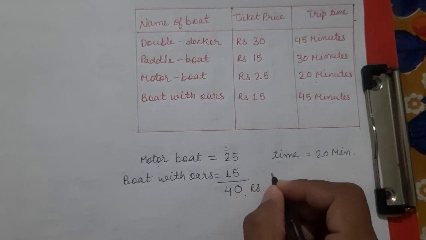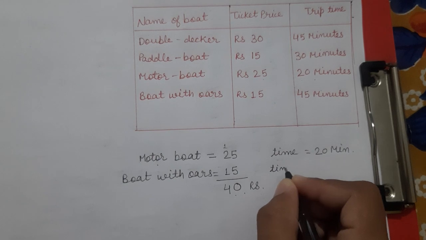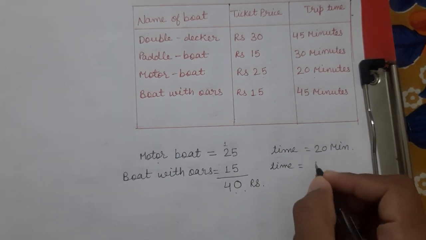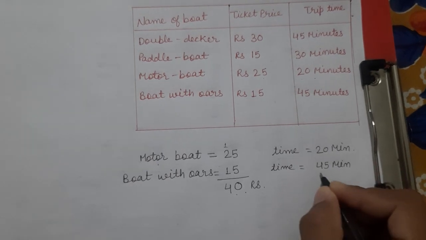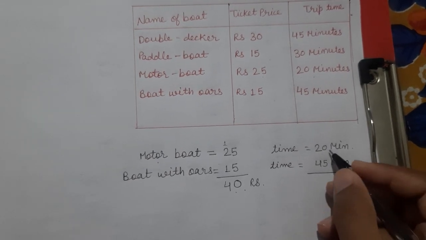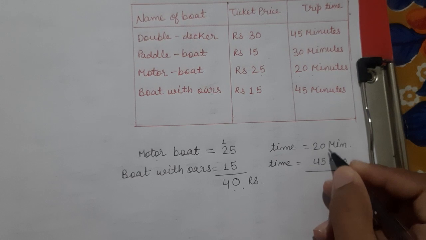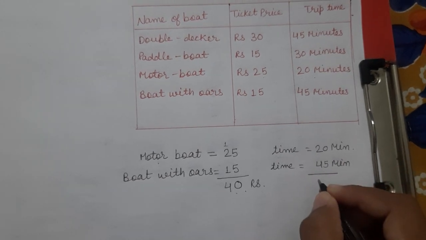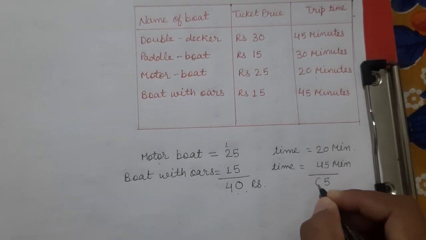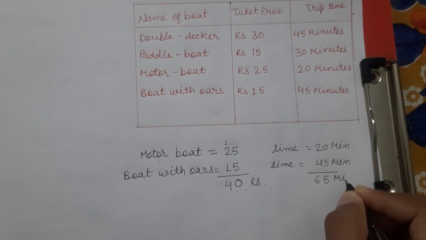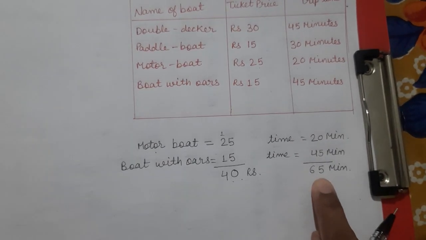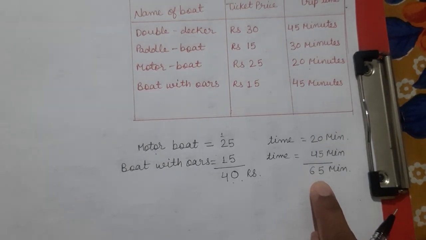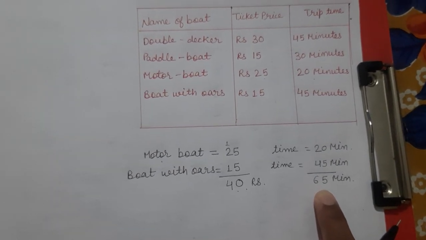So here time is 45 minutes. That means if we add these two, we get 65 minutes. Can you change this into hours and minutes? Do it by yourself.